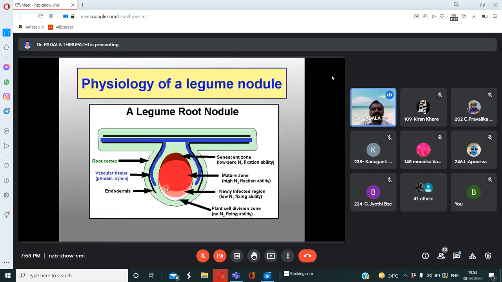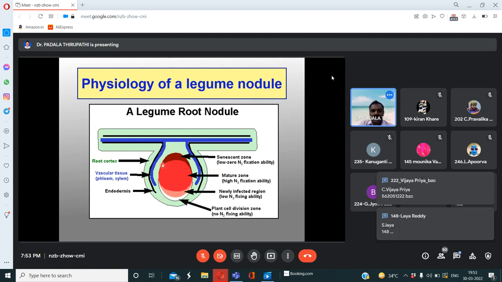Then see here. This is the leg hemoglobin. See here, the nodule. So this is the external aperture or external part of the root nodule, the cortex of the root. At the same time, this is the light blue color region.